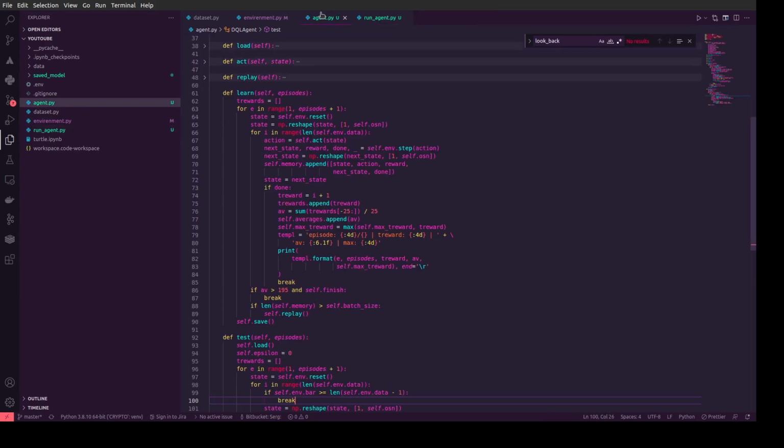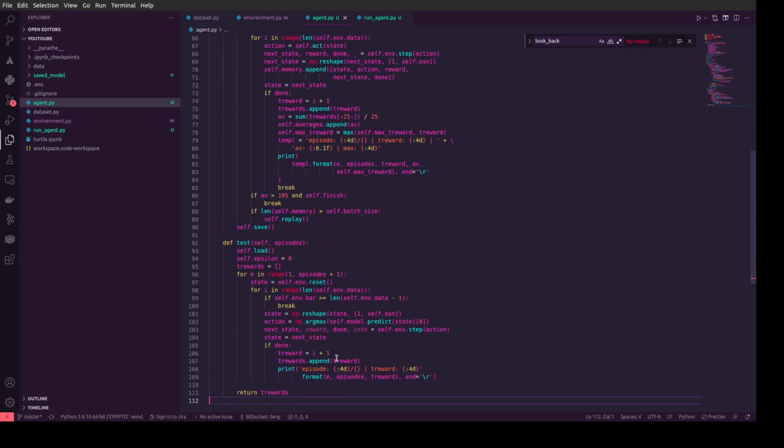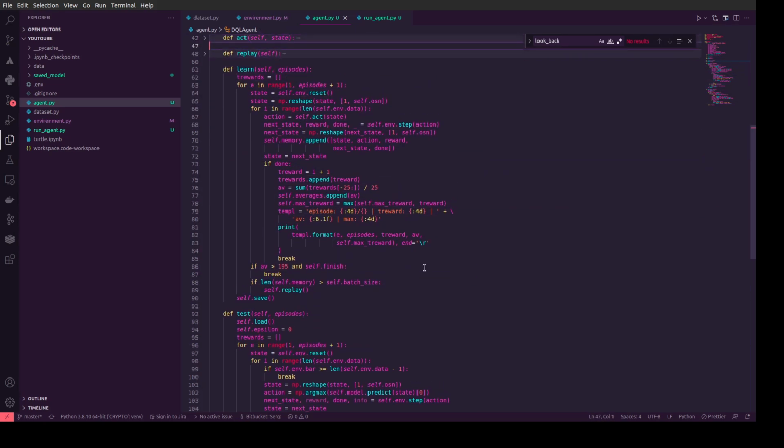And if we have this situation, we calculate our reward and print our reward. But we need to calculate also the average reward by one epoch to understand more deeply how it's working.